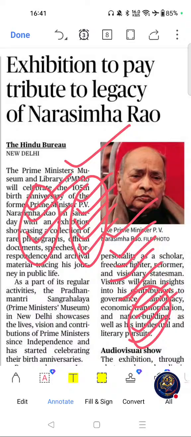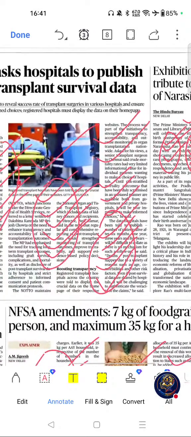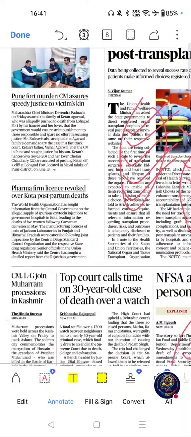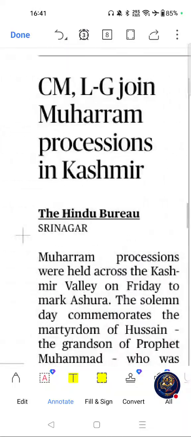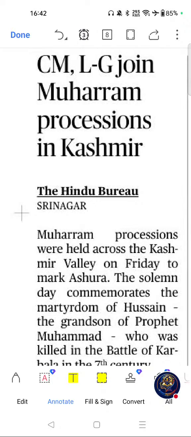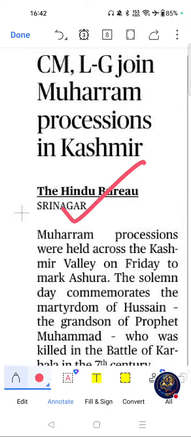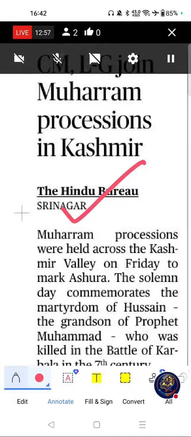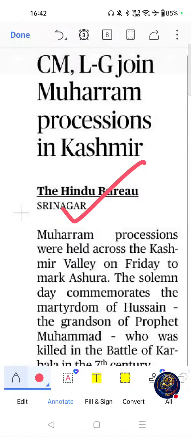Now move on to next important article. From this page was this one. CM, LG join Muharram processions in Kashmir. Why this topic is important for exams? Now we will see why this topic is important for exams.